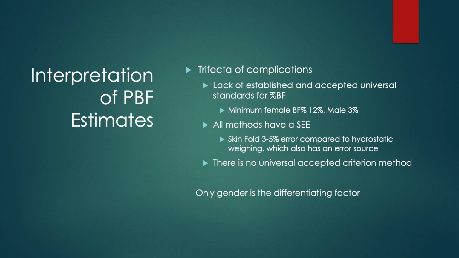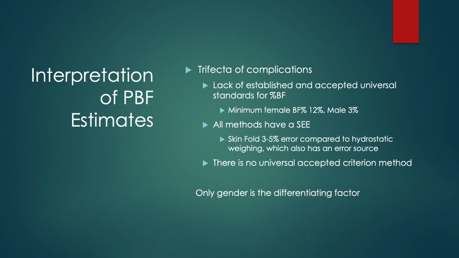For our males, the absolute minimum we could have is 3%. And that's because if we go below 3%, males can lose internal organ protective padding. So we need a base layer of visceral fat to protect our internal organs.